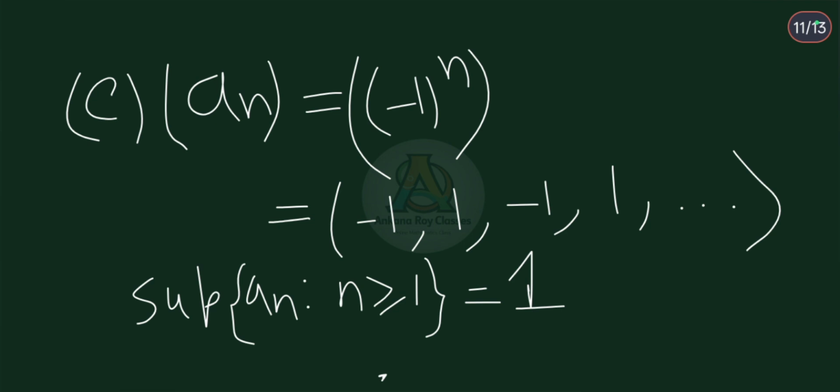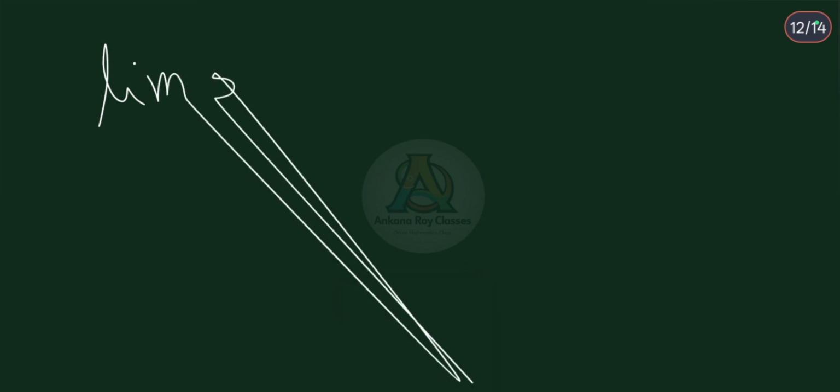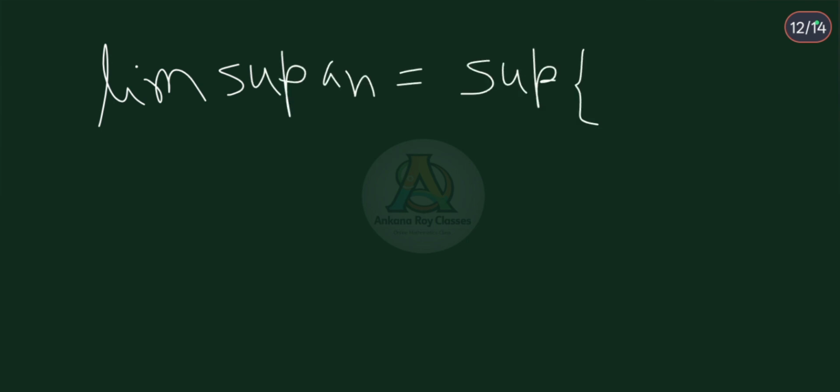दूसरा है 1. सो लिमिट सुपीरियर क्या है? लिमिट का जो सेट है ए एन का जो सीक्वेंस है उसका जो सेट ऑफ ऑल लिमिट पॉइंट्स, दैट इज इक्वल टू S is equal to 1, minus 1. So limit superior of an is equal to supremum of S. S is the set of all limit points of an, and this is equal to 1. So for this sequence, supremum of an is equal to supremum of S.